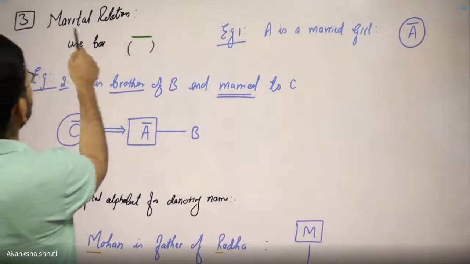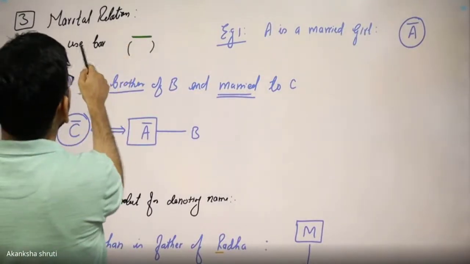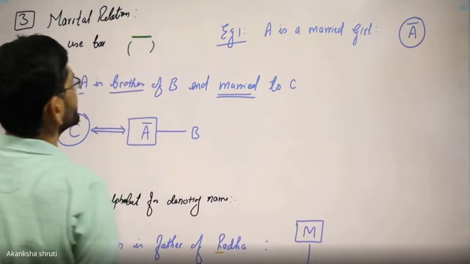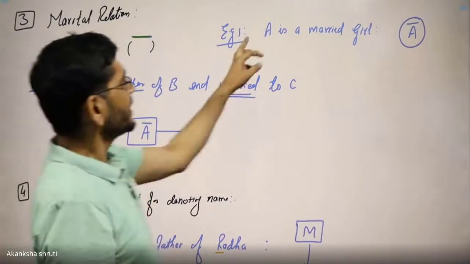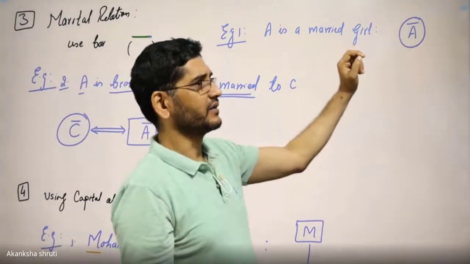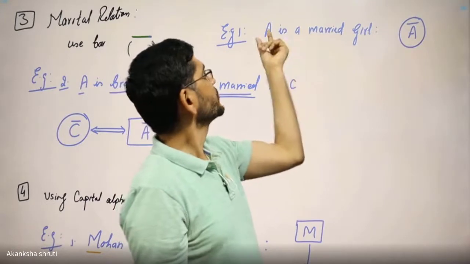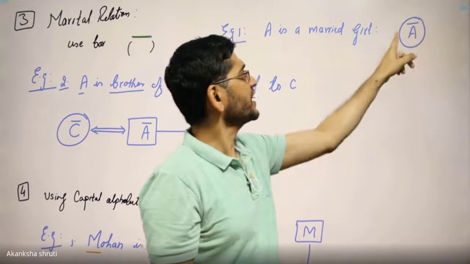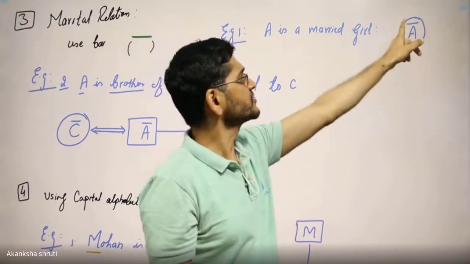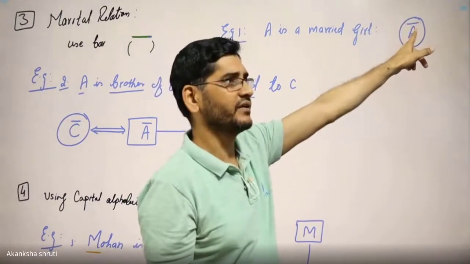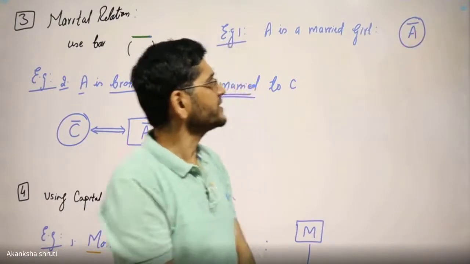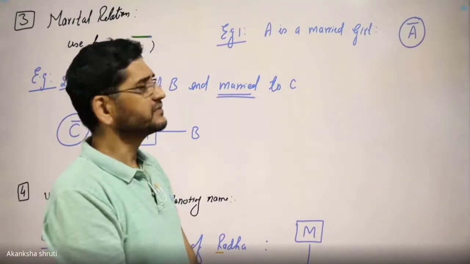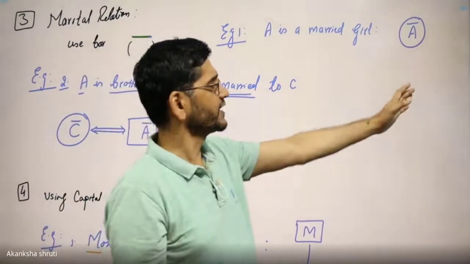So the next denotation is the marital relation. For denoting this, we have to use the bar above the symbol. Example, A is a married girl. So put this A. Since it is a girl, put it in a circle. And since it is married, put a bar over A. If it is stated B is an unmarried boy, then we shall put B only in the box.